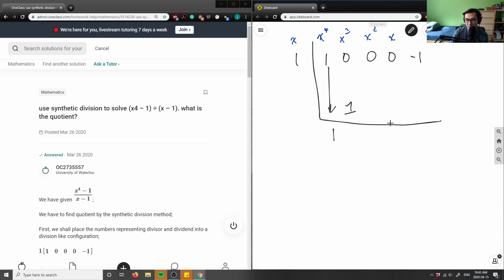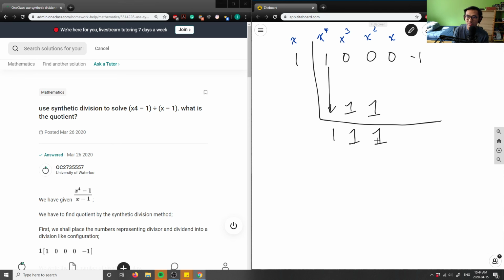So we do the exact same thing. After we multiply the divisor by whatever number was brought down, we add the next column. So 0 plus 1 here is obviously 1, which means I get a value of 1 here. Then we do the exact same thing. 1 times 1 here is again a 1, so I have another 1 here. Bring the 0 down. 0 plus 1 here is 1 again.